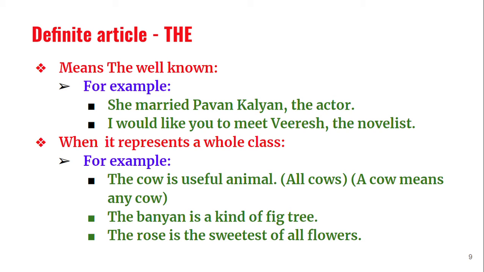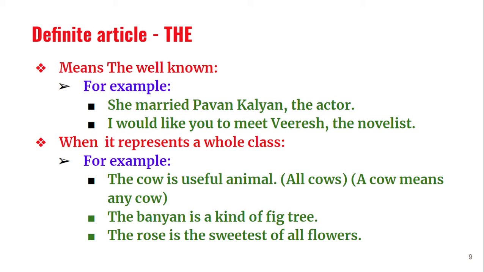When it represents a whole class, this is called generic use. When I say the cow is a useful animal, here the cow means all cows. It is not any particular cow or any cow. We can also use a generic noun. I told you, a cow means any cow. A dog means any dog. But the dog means all dogs. The cow means all cows.